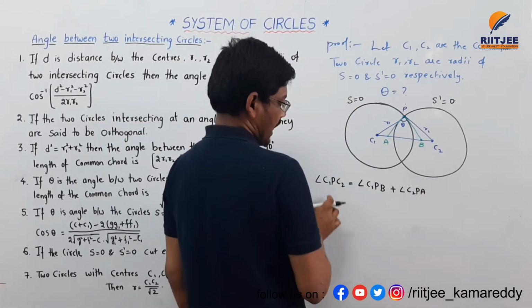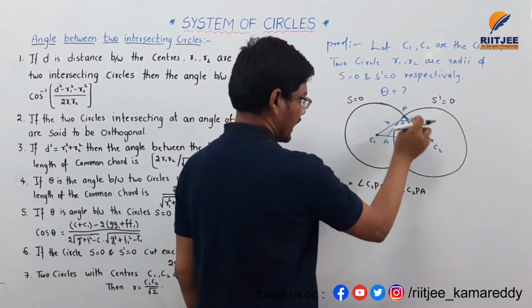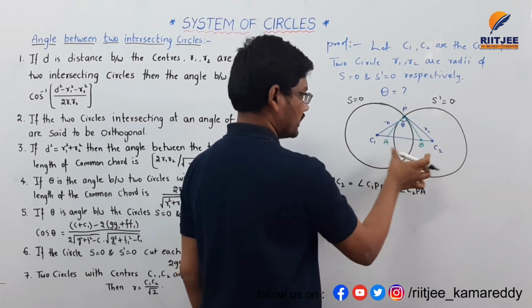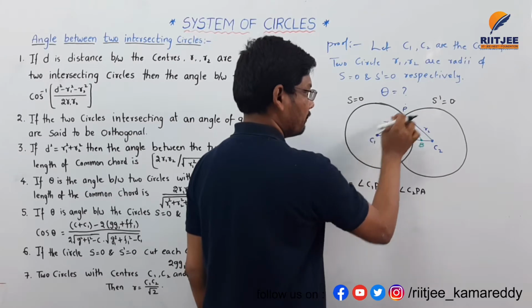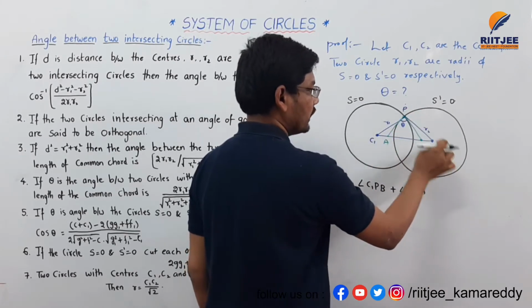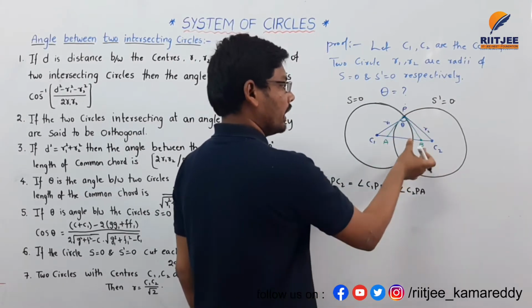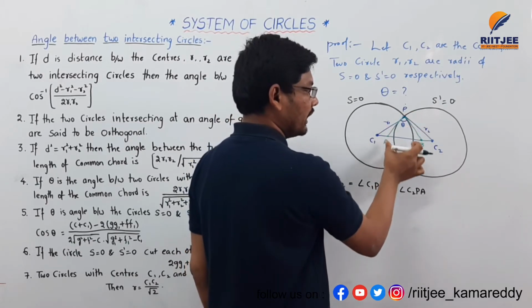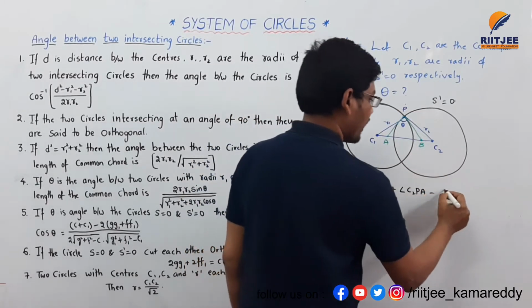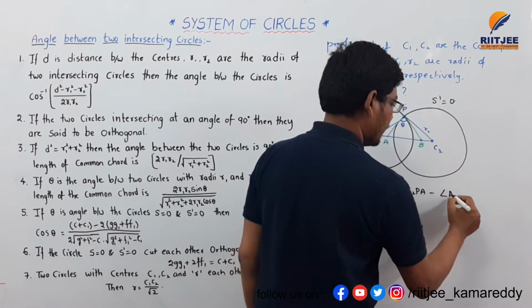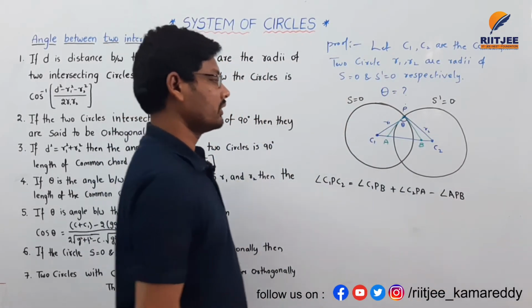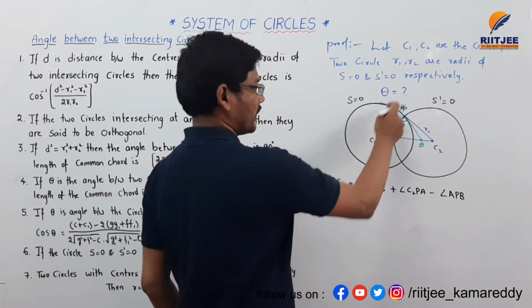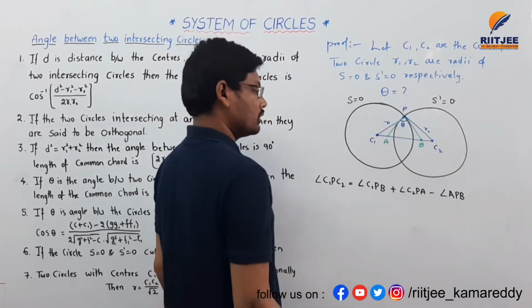Here I am writing the total angle as the sum of these two, C1PB and C2PA. In that, if you eliminate angle APB, then you will get the total angle.